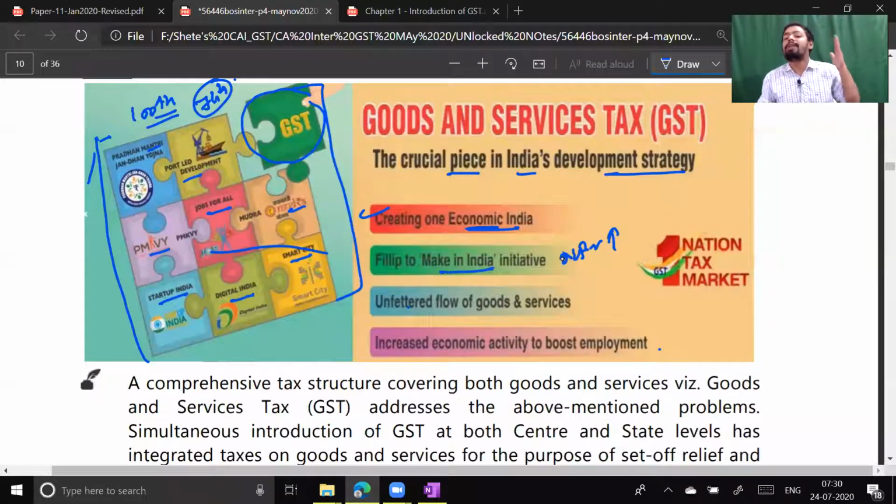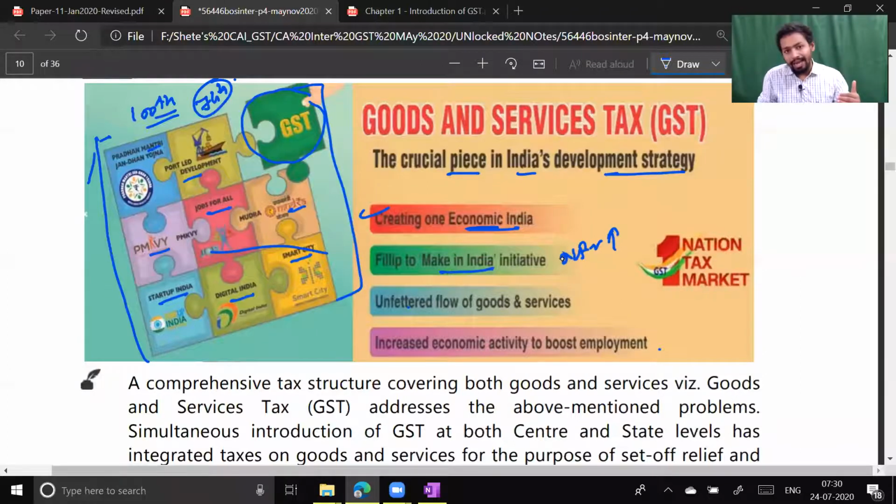Today they are a developed nation, not because of their agriculture sector, not because of their service sector. They are called a developed nation because they have a developed manufacturing segment, and the whole world depends on their goods. German goods, Russian goods, Japanese goods are sold not only in their country but globally. And the same strategy India should have adopted long back.